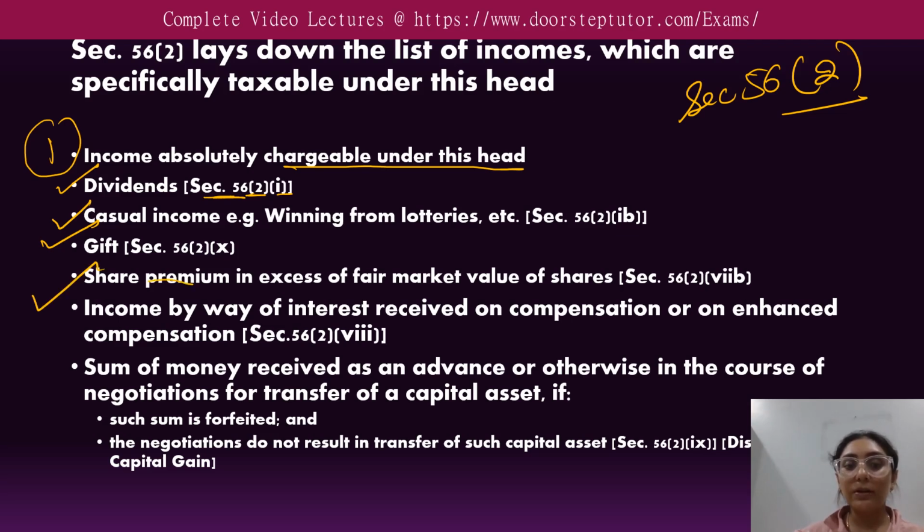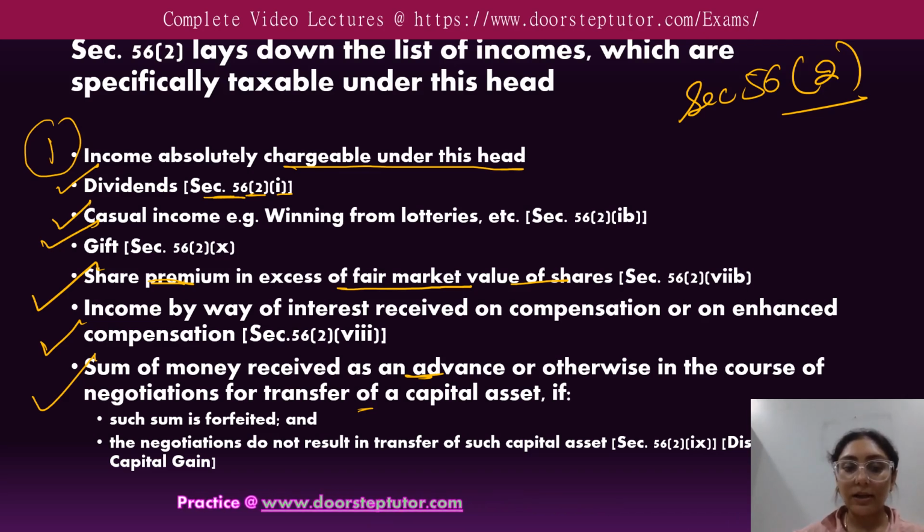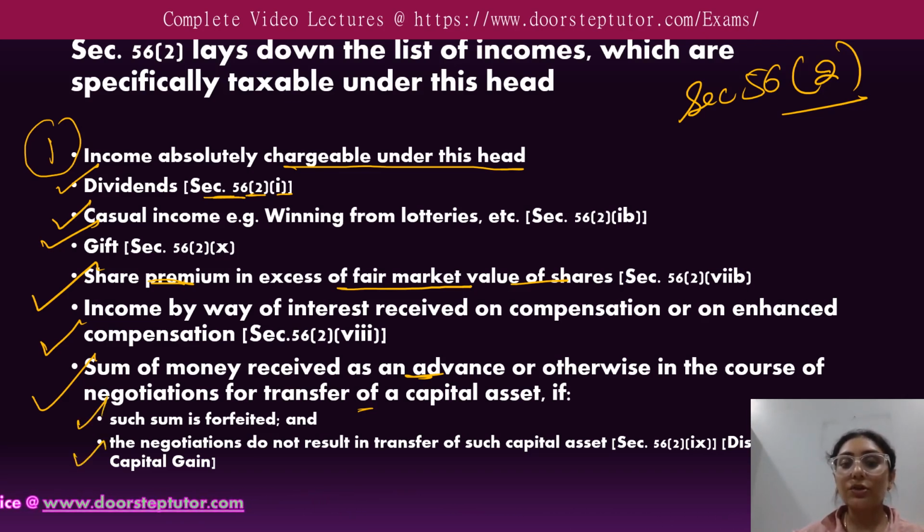Next is the share premium in excess of fair market value of the shares. Next is the income by way of interest received on compensation or on enhanced compensation. Next is the sum of money received as an advance or otherwise in the course of negotiation for the transfer of capital assets, if such sum is forfeited and the negotiation does not result in transfer of such asset. So we will discuss all these in the upcoming slides. First of all, it is necessary to know which incomes are under the income from